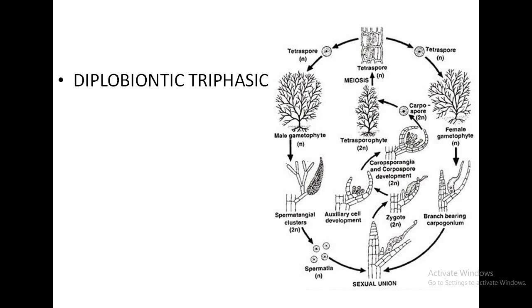And at last, when we see the life cycle of Polysiphonia, there are also 3 stages, but only a single stage is haploid, which is the gametophyte, while the carposporophyte and tetrasporophyte stages are diploid.